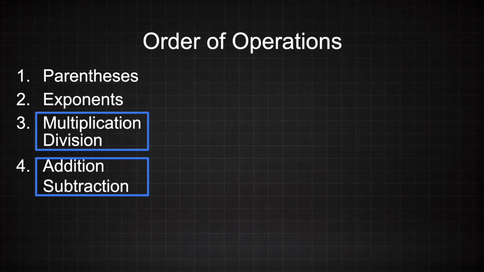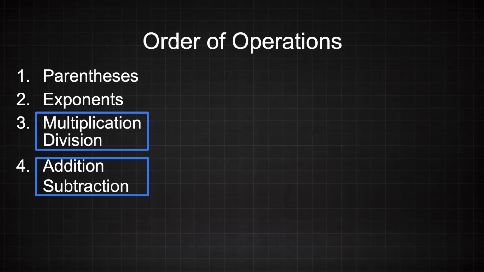Addition and subtraction follow the same rules as multiplication and division. Addition is not prioritized over subtraction, nor is subtraction prioritized over addition. When you're dealing with an expression that contains these two operations, you simply solve it left to right. Having gotten that out of the way, I must clearly state that multiplication and division does come before addition and subtraction.